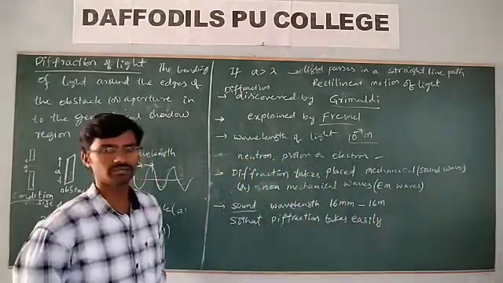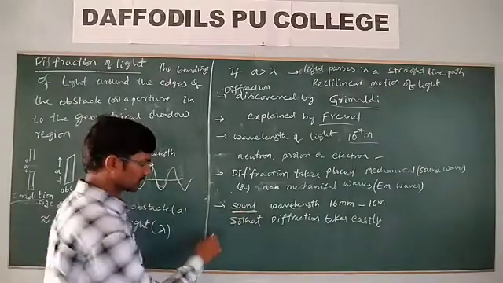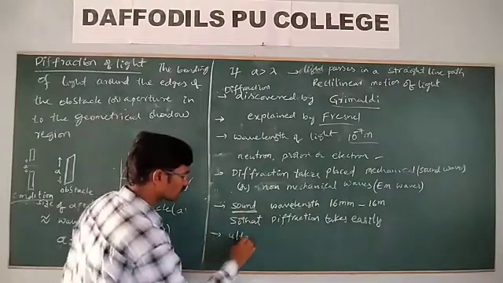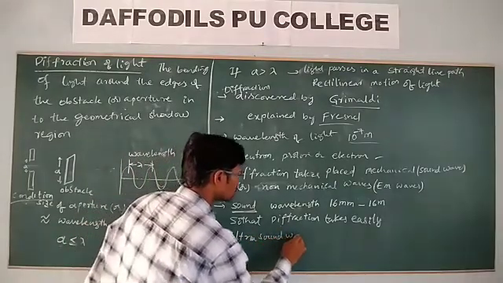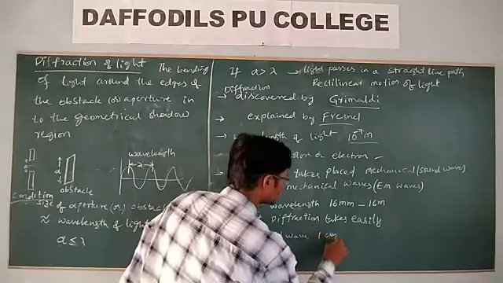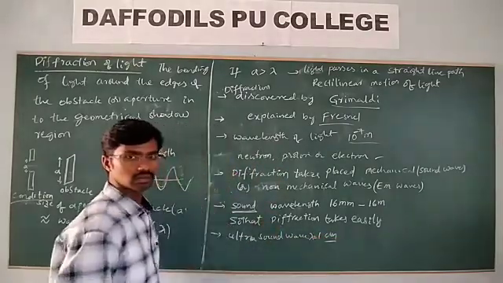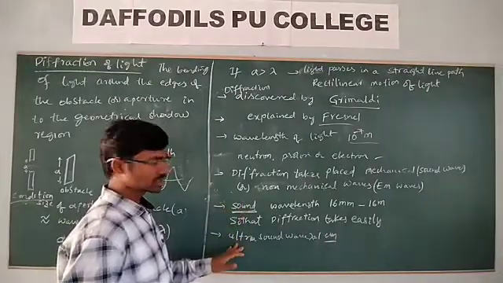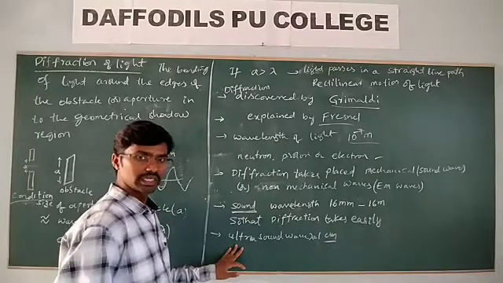Diffraction takes place easily for sound waves. But even for ultrasound waves, the wavelength is around 1 centimeter, so compared to sound waves, diffraction cannot take place as easily for ultrasound waves.